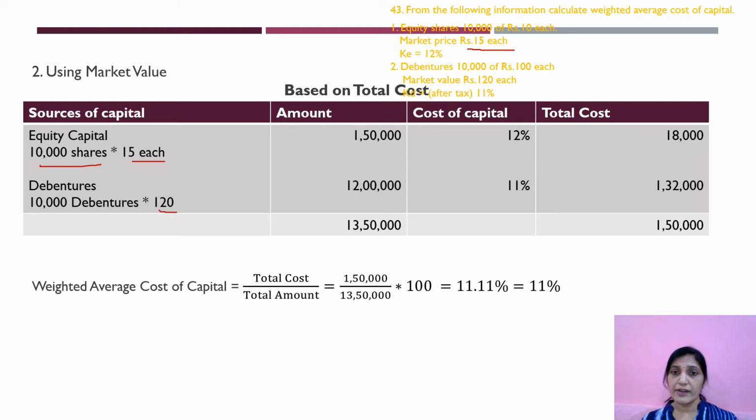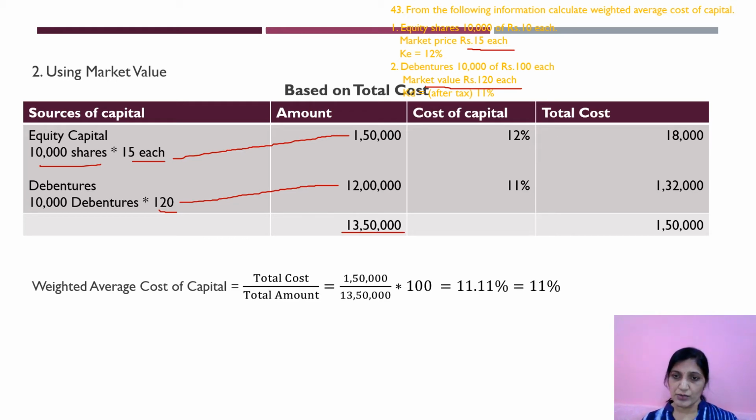Why is this 120? Because the market value of debentures is 120 each. So multiply 10,000 into 15, you will get 1,50,000. 10,000 into 120, you will get 12 lakhs, and the total amount will be 13,50,000.